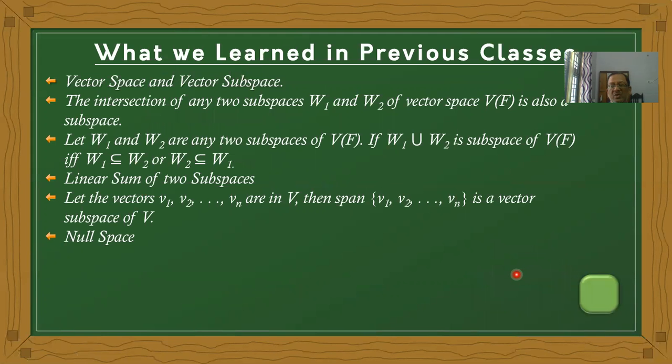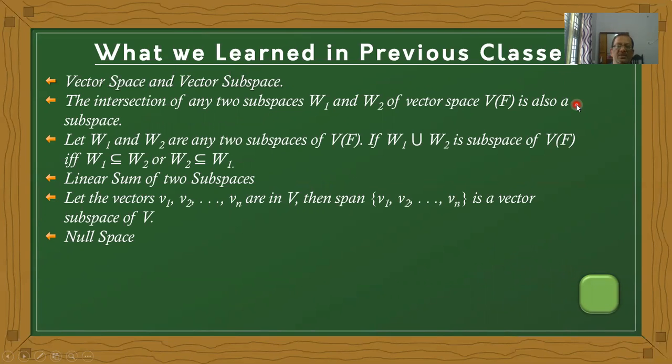Now, in this topic, nine lessons are completed. Let us check out what the definitions and important properties in the previous classes are. First one, basic concept: vector space and subspace. It is a very important definition. What is the meaning of vector space? The topic name is itself vector space. Therefore, we know the definition and the vector subspace definition.